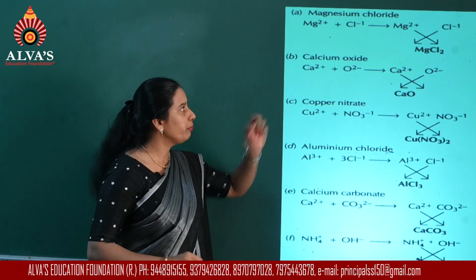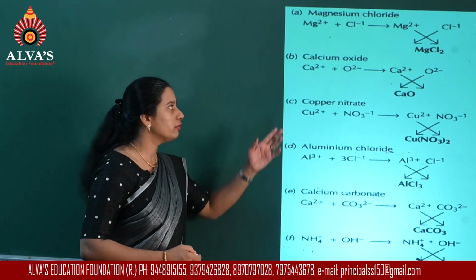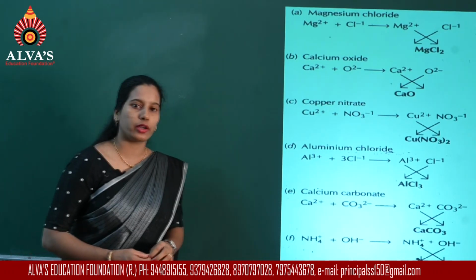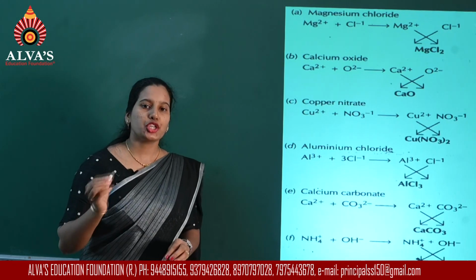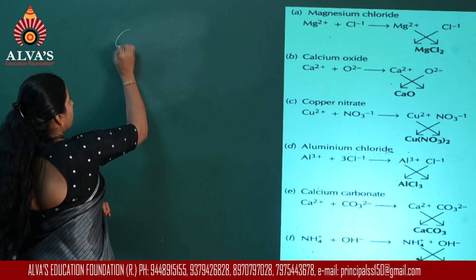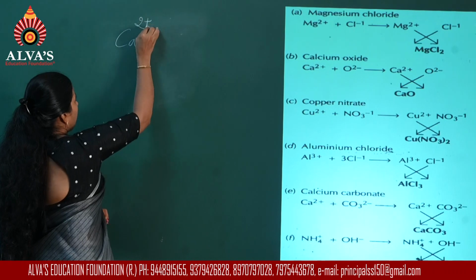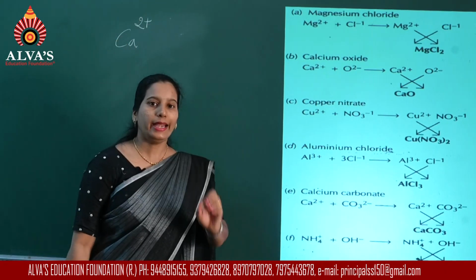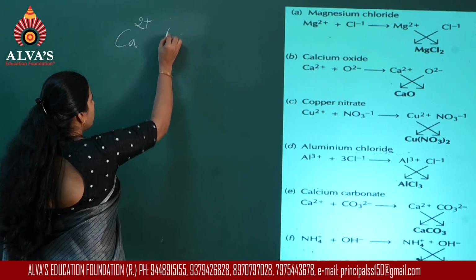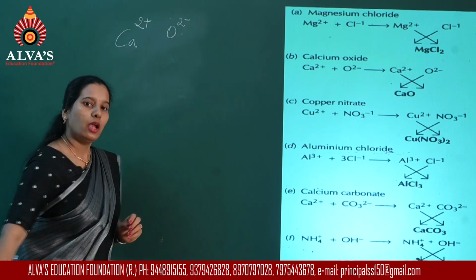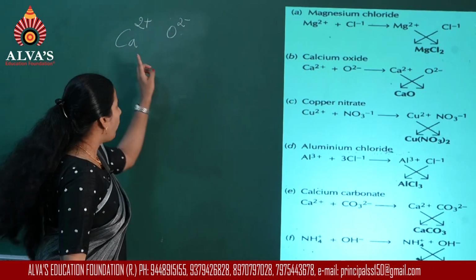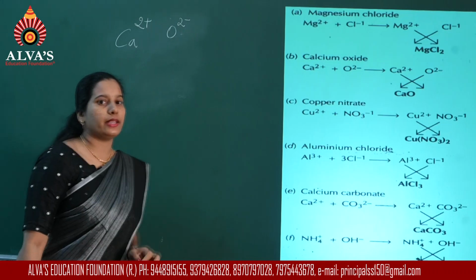Second example, I am considering the formula for calcium oxide. Now calcium ion, the symbol is Ca2 plus. Oxide ion, symbol is O2 minus. What do you see? The valencies of both the elements are same.